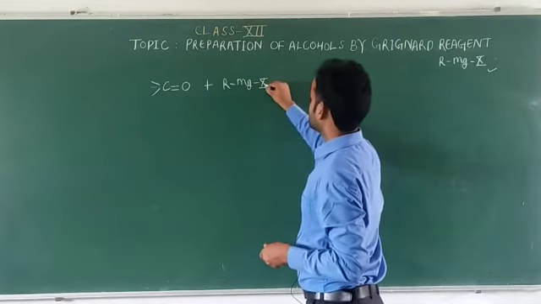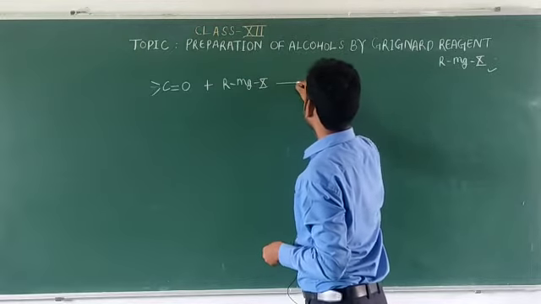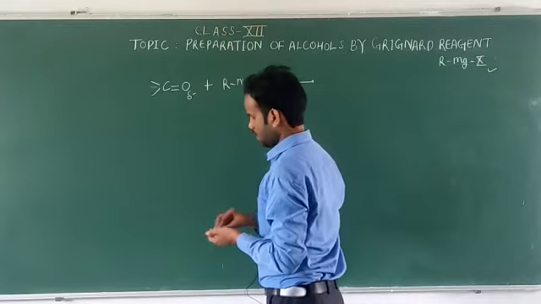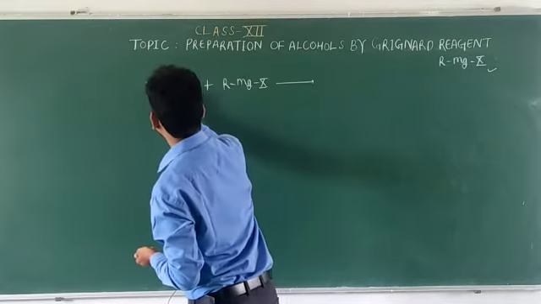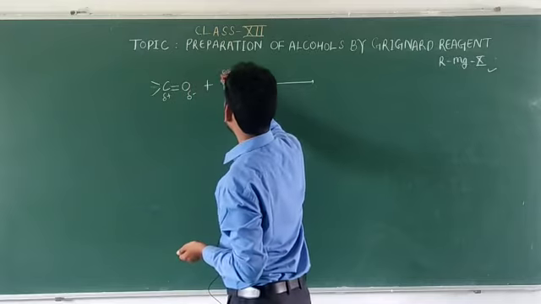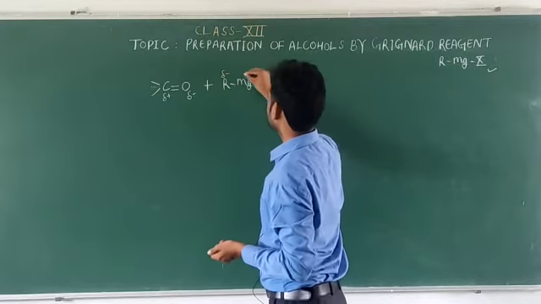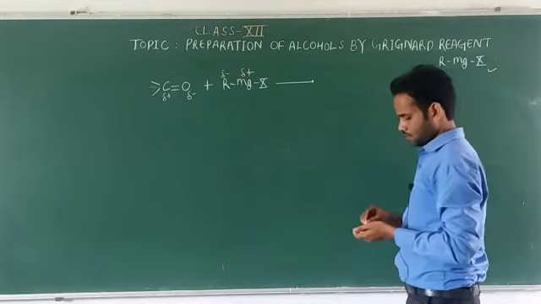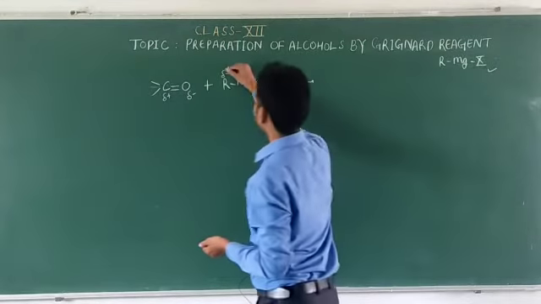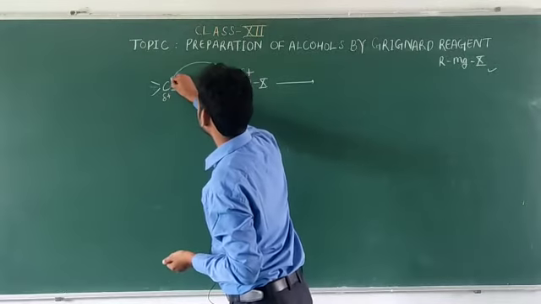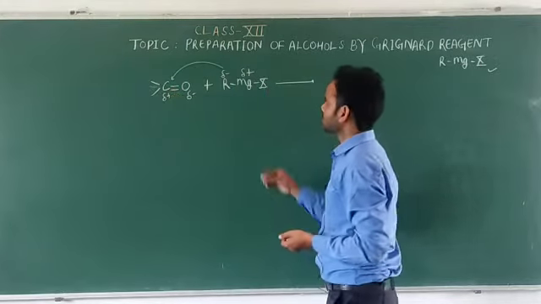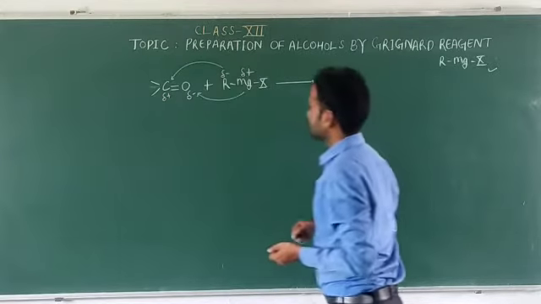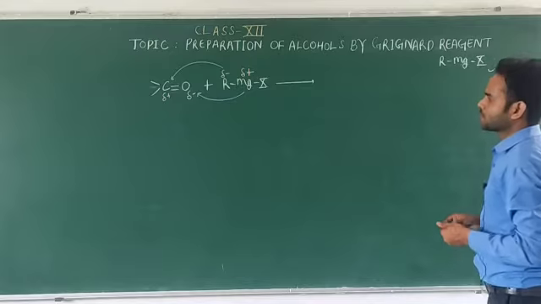Oxygen is electronegative and carbon is electropositive, and R is electronegative because MgX here is electropositive. So this negative R will attach to this electropositive carbon, and MgX will attach to this partially negative, electronegative oxygen.